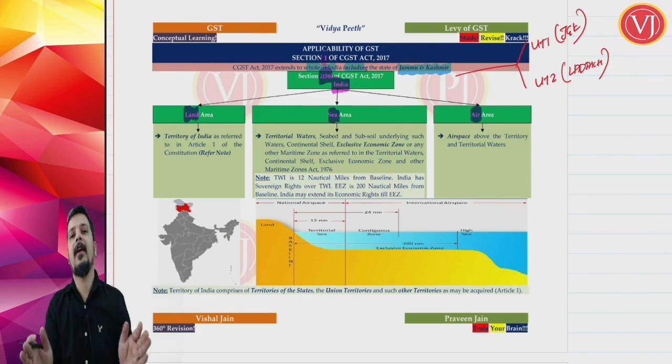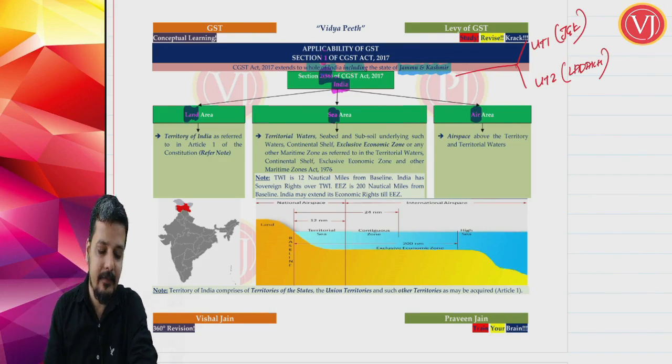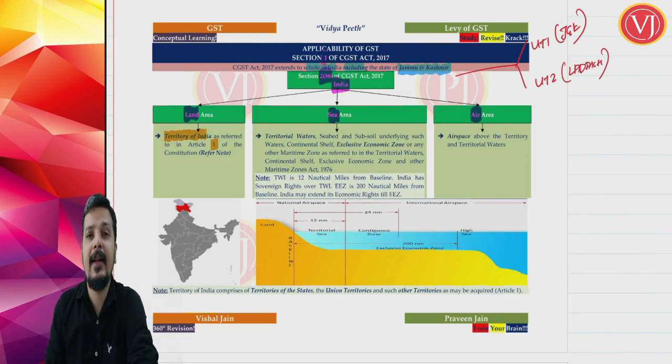So we have bifurcated the legal language of India into three parts where we focus on land, sea as well as your air. Now when you talk about land area, things are quite simple. When they talk about India, they tell that it is the entire territory of India as referred to in Article 1 of the Constitution.